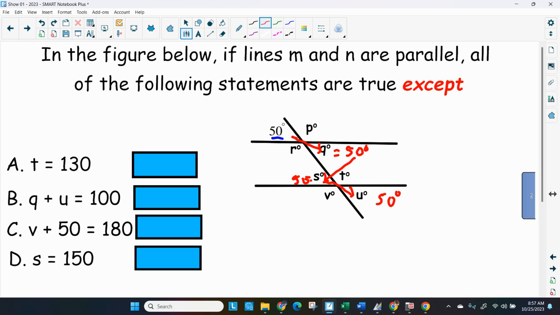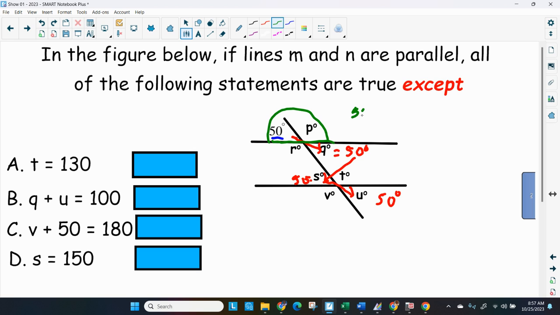Now all I need to do is find out, well, how much are the other angles? Well, here's a nice little trick that I want you to know. A straight line or a straight angle equals 180 degrees. Or you could just say it's a semicircle or half of a circle. So if this angle is 50 degrees, this part of the straight angle is what we have to find.